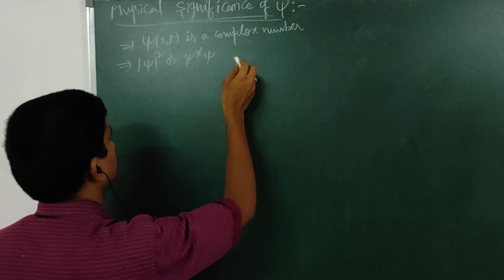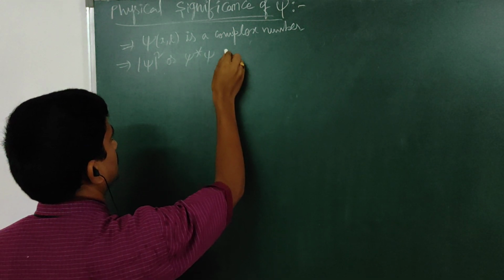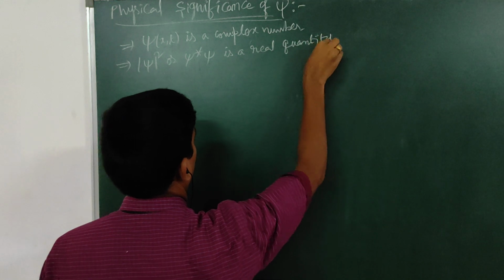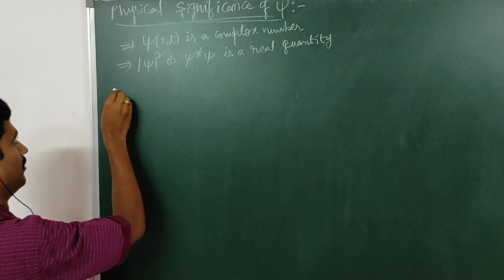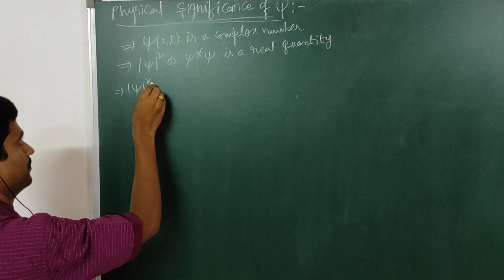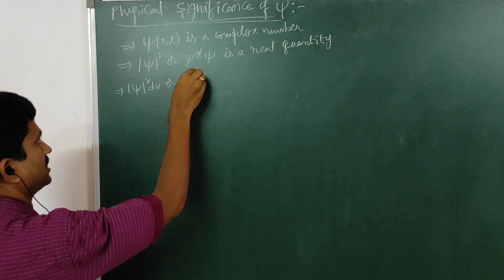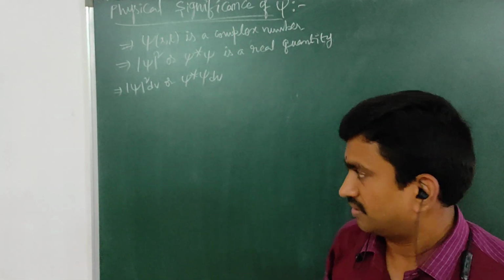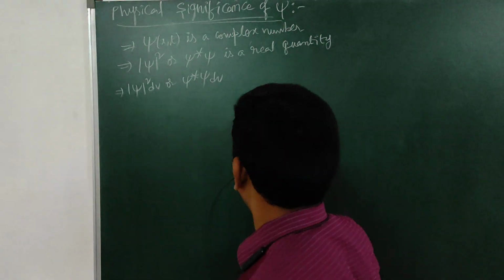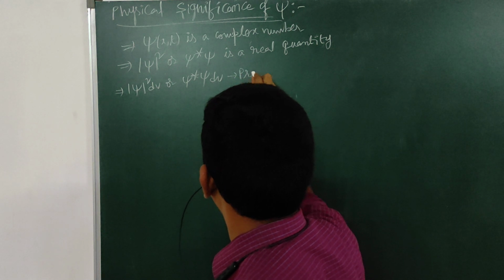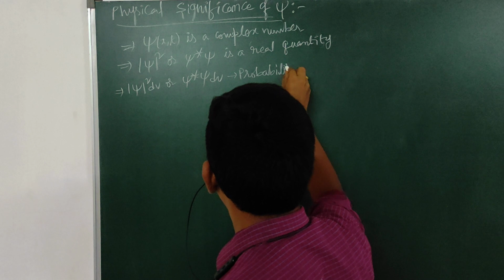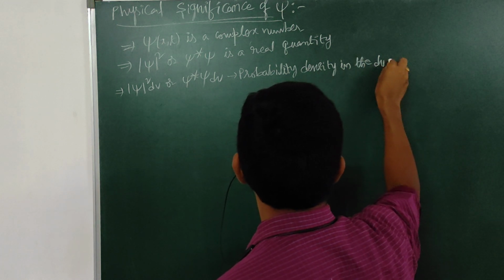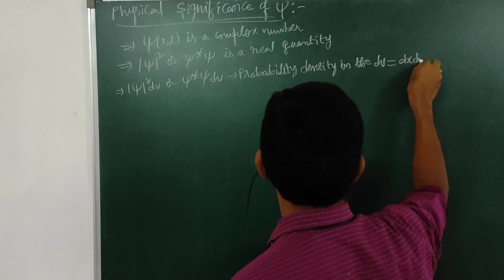It is a real quantity, and modulus of psi square into dV, or psi star psi into dV, gives the probability of finding the particle in a given volume, that is the probability density in the volume dV. dV is nothing but dx, dy, dz.